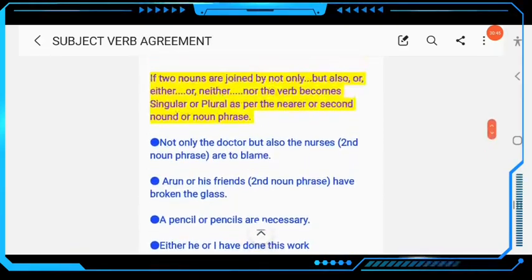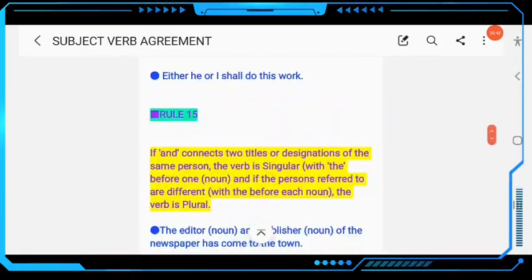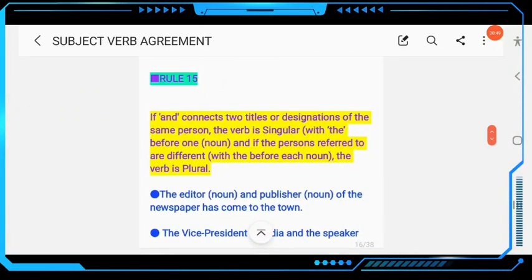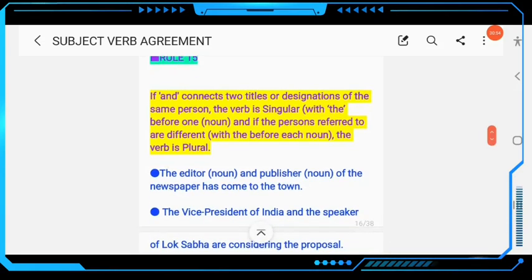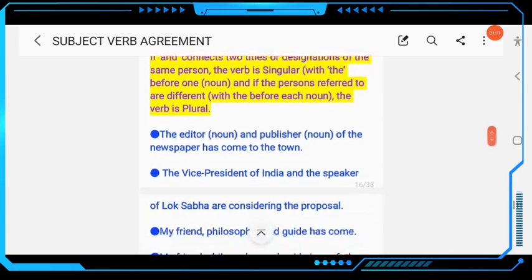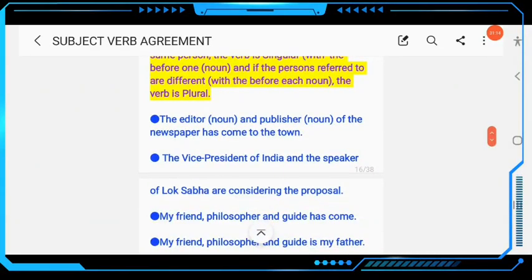Then next, come to rule number 15. Here, if "and" connects two titles or designations of the same person, the verb is singular, with "the" before one noun. And if the persons referred to are different, with "the" before each noun, the verb is plural. Look at the sentence: the editor and publisher. That means the publisher and the editor are both the same person, so the verb will also be singular.